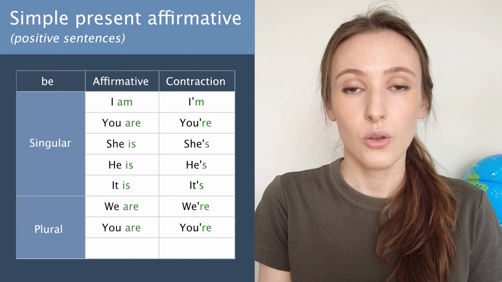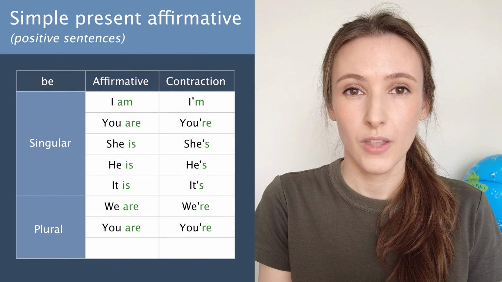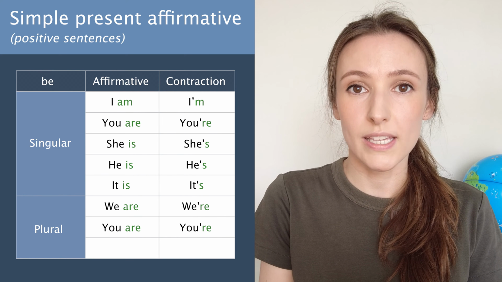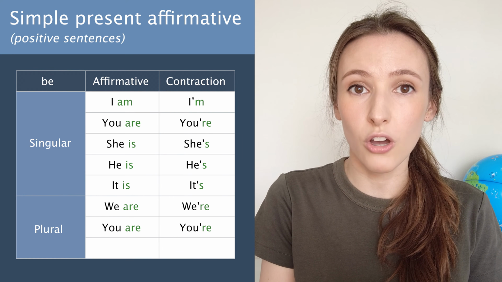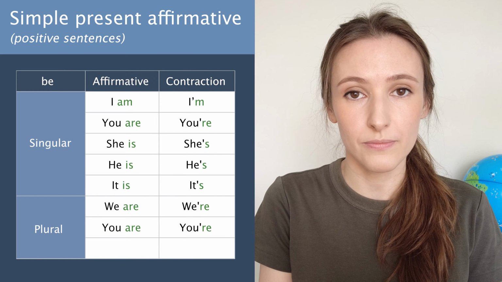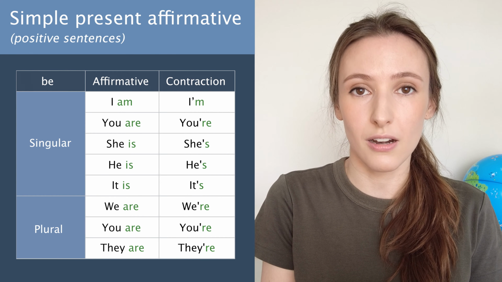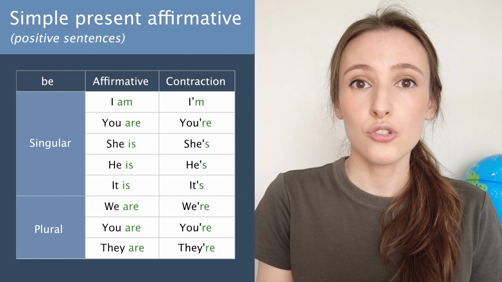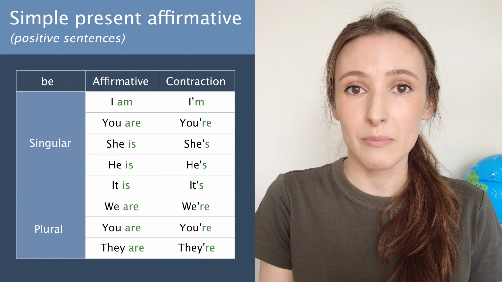We are, we're. You are, you're. You is used to talk about one or more people. They are, they're. They is used for people but also inanimate objects.